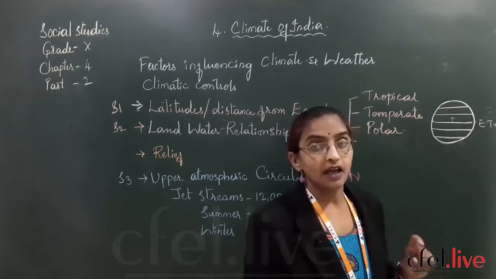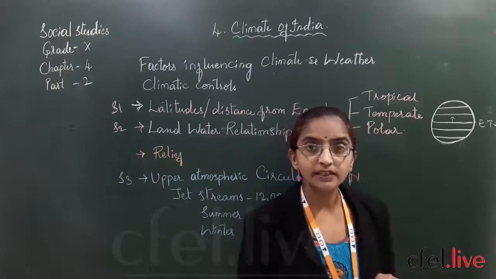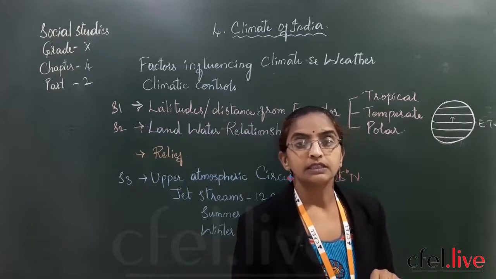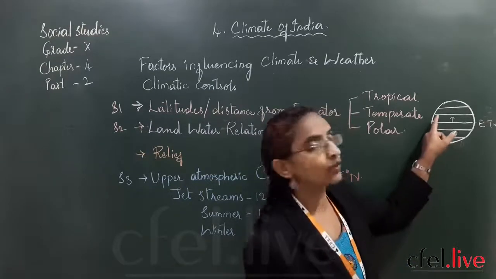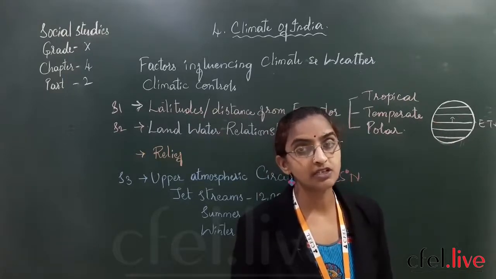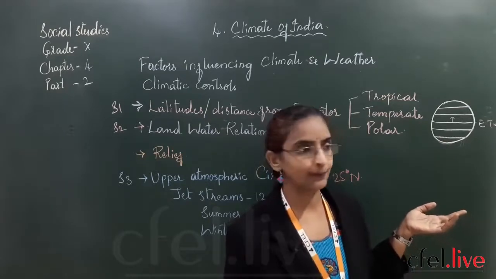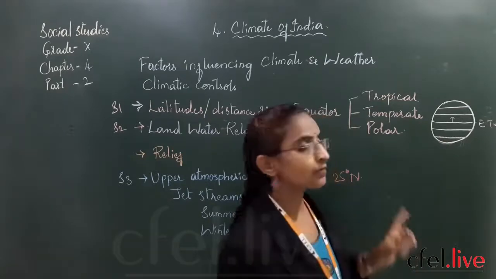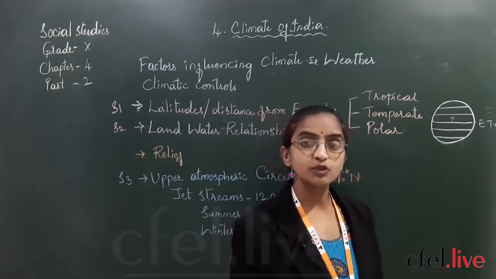This is the equator. As you are moving away from the equator, temperature falls down. Why? Because the sun's rays fall very slanting as you are going away from the equator. That means the amount of temperature that particular region receives is less. Did you understand?